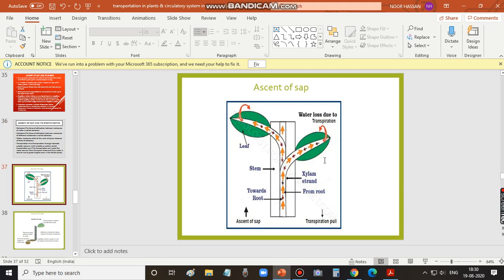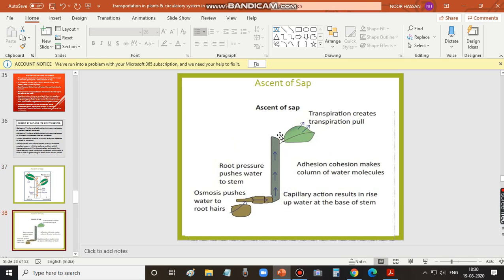Okay, so this is the picture to show how water moves steadily. There is a steady movement, or we can say there is a continuous column of water that is supplied or moved up to all the parts of the plant. And this is also what is given in your book.